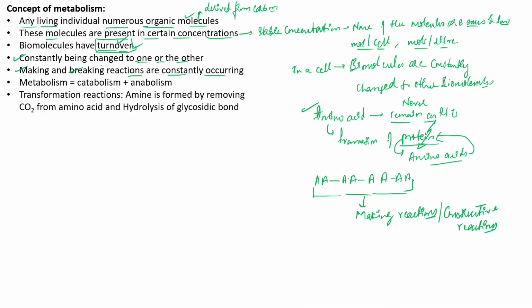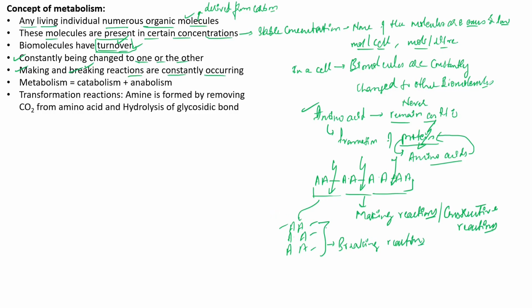Now there are some reactions we also call breaking reactions. If I break the protein, if I break this particular bond, and this bond, and similarly this bond, what is the result? I will get independent, free amino acids. So breaking down of a protein to release the amino acids, we call breaking kind of reactions.